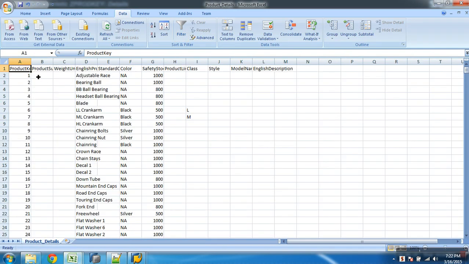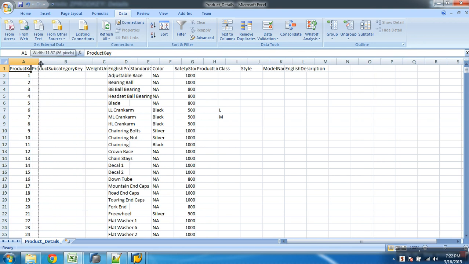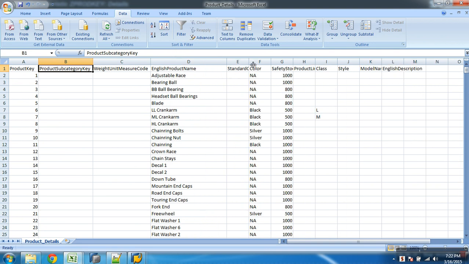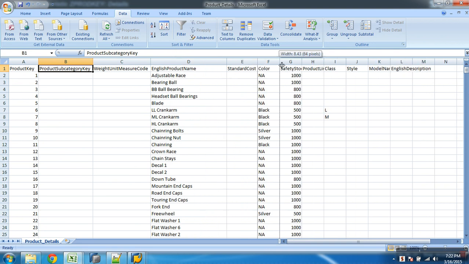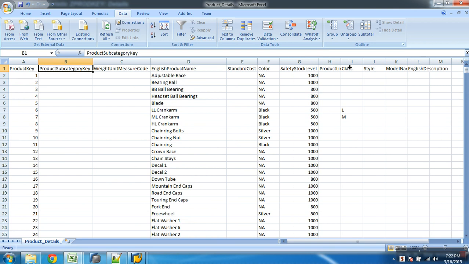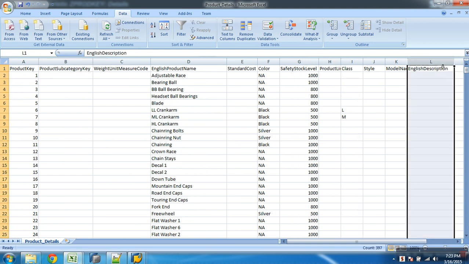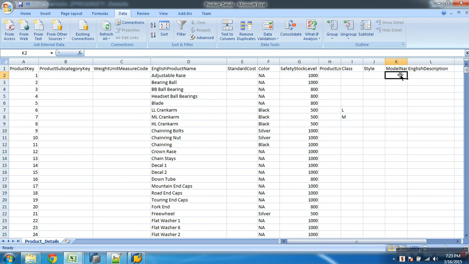This is my file. Product key. What is product subcategory key? Weight, English product name, standard color, cost, color, safety stock, product line, scale, all this, and then I got English description, model name. Yes or no, sir?